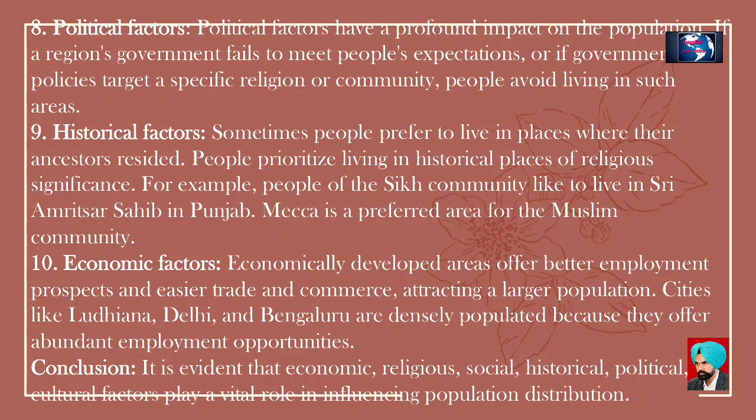9. Historical factors. Sometimes people prefer to live in places where their ancestors resided. People prioritize living in historical places of religious significance. For example, people of the Sikh community like to live in Sri Amritsar Sahib in Punjab. Mecca is a preferred area for the Muslim community.